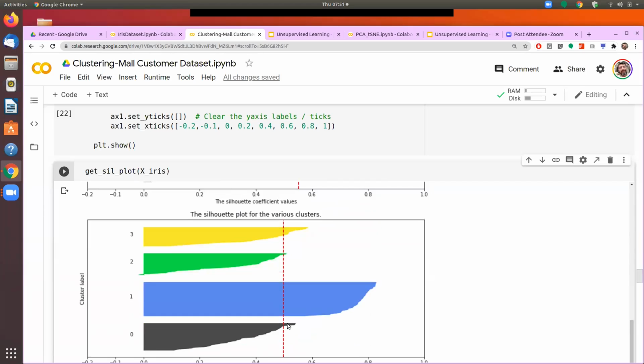When we go into the 4 clusters, we see that symmetry is actually lost. The second from the bottom is actually very large compared to the third from the bottom.